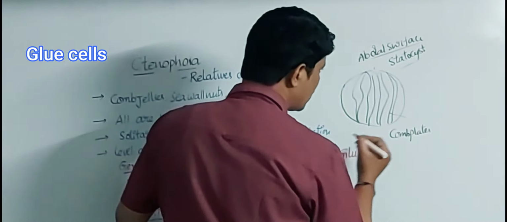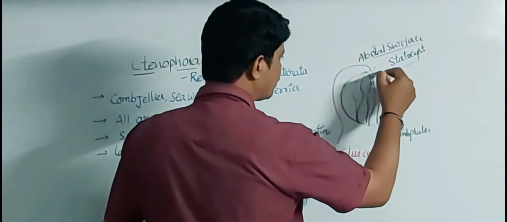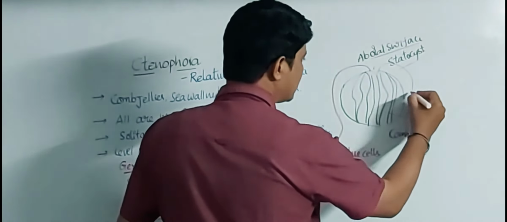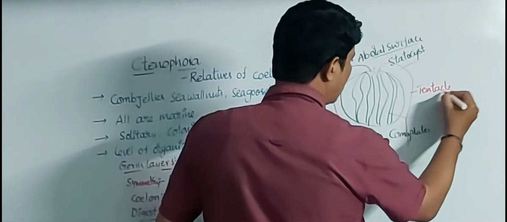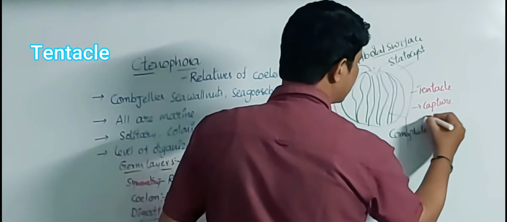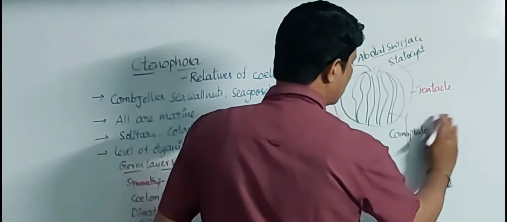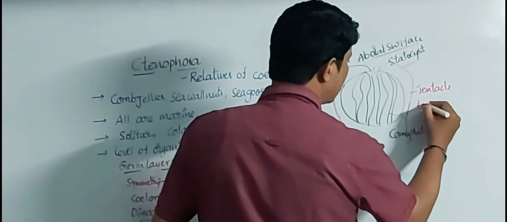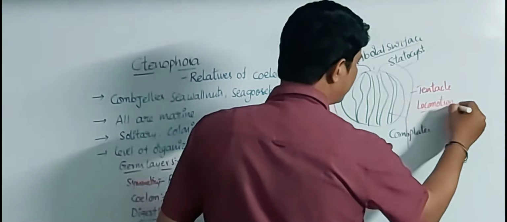Besides the comb plates, there are the tentacles that help to capture the food particles, and the comb plates are for locomotion.